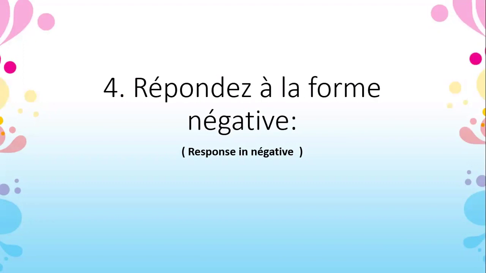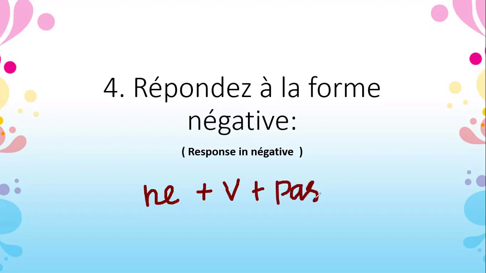So negative statements. Just remember, how do you make negative statements in French? It is very easy. You all know that we should write NE before the verb, and then PAS after the verb. So when you want to write negative statements, we add NE before the verb and PAS after the verb. When you are giving the response to a question, we use subject, NE, the verb plus past participle, plus PAS. Let us see in this exercise how you want to change the sentence into negative.